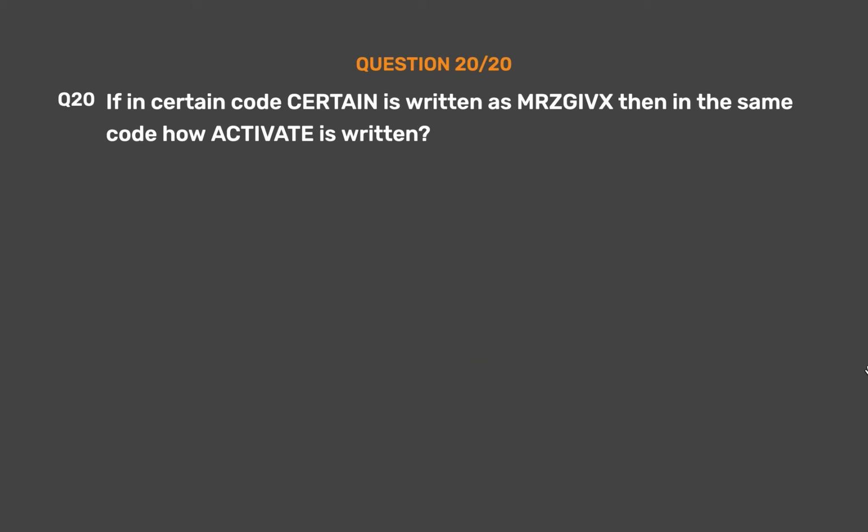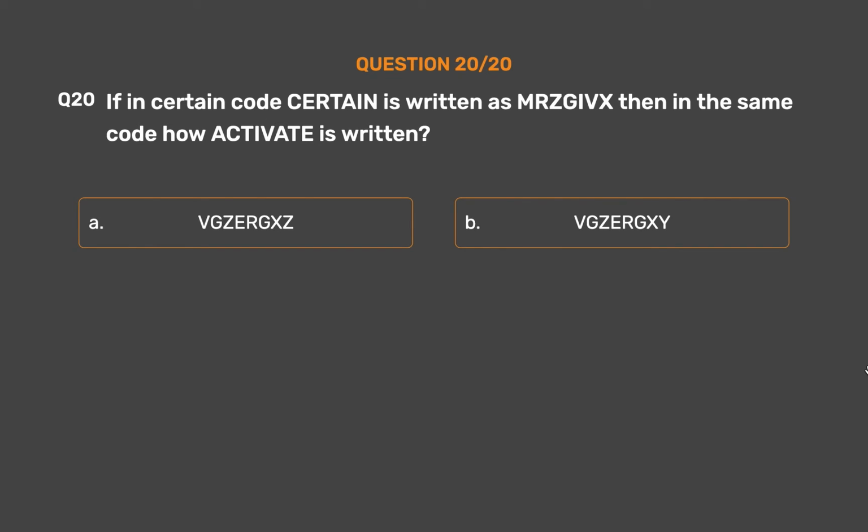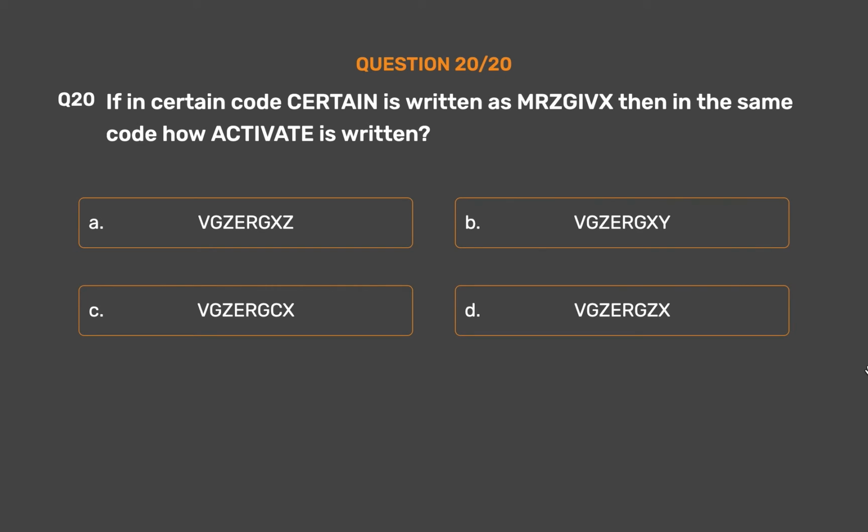Question number 20. If in a certain code certain is written as mrisgux, then in the same code how is activate written? Option A, Gzux. Option B, Gzugsi. Option C, Gzagisiks. Option D, Gzunks. Option E, none of these.